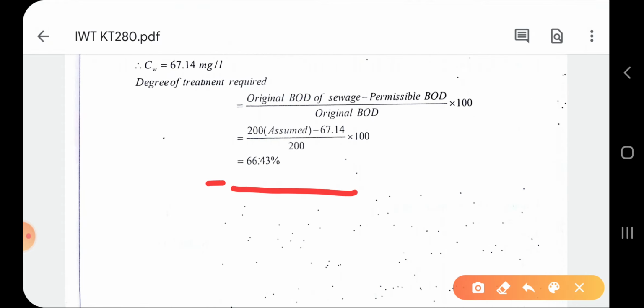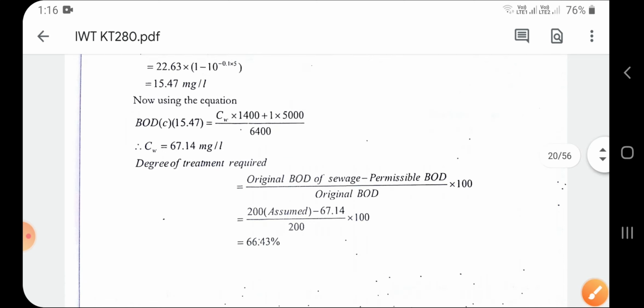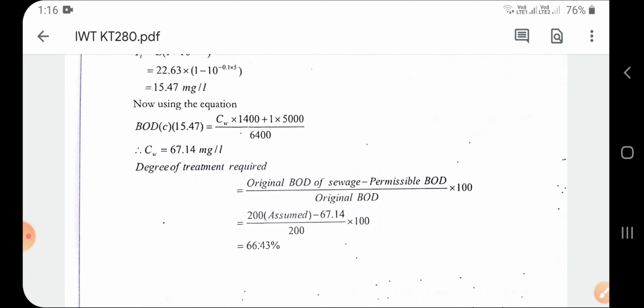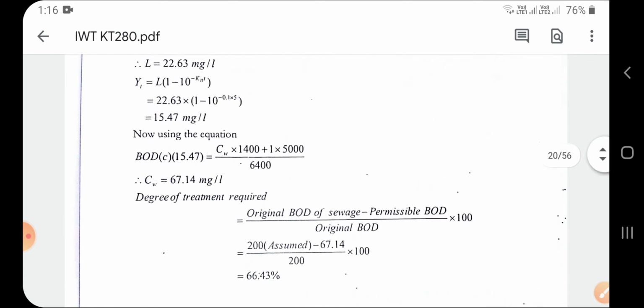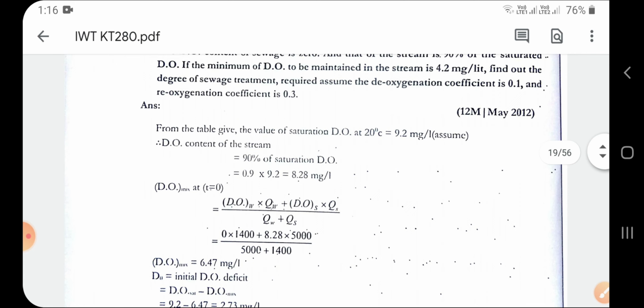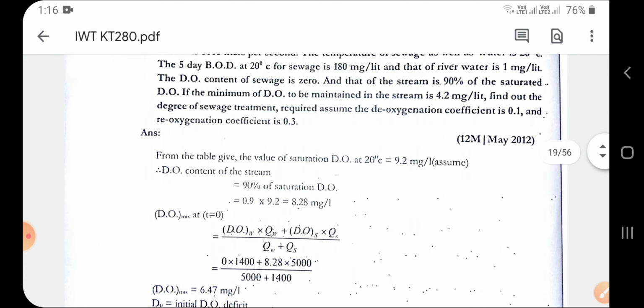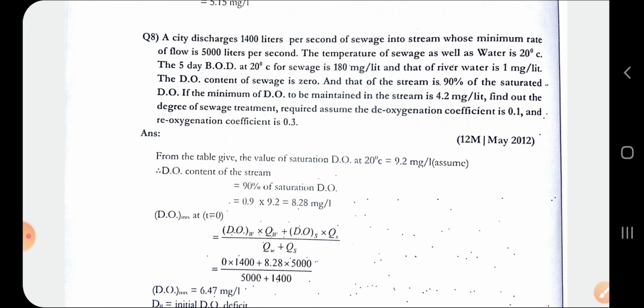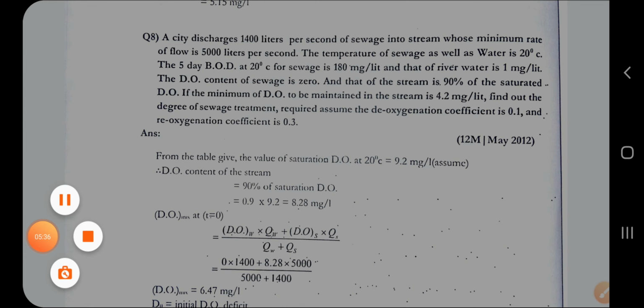You can refer to the formula list which is given in your Moodle account, and with the help of that you can solve these values. Just substitute the values in the formula and you will get the degree of treatment required. This is the answer we required, correct? Basically there are three formulas being used: the degree of treatment, Y of t from the equation of stream standardization, and DO mix. These three formulas are important to solve these types of numericals. Okay, thank you.